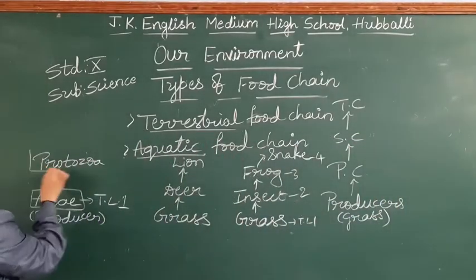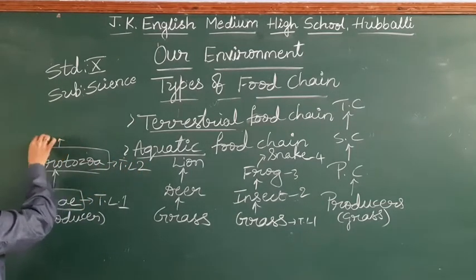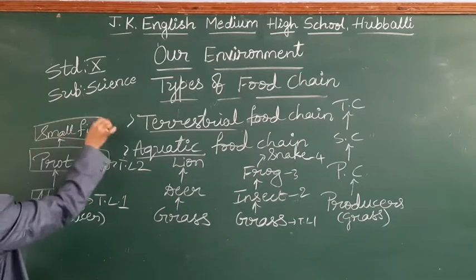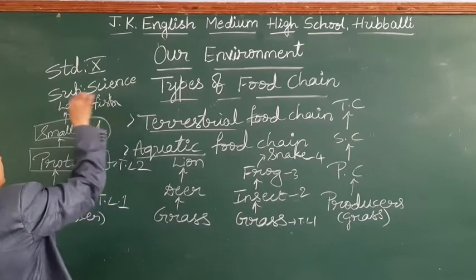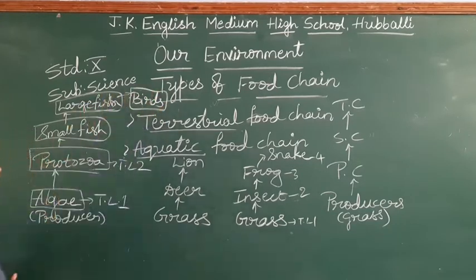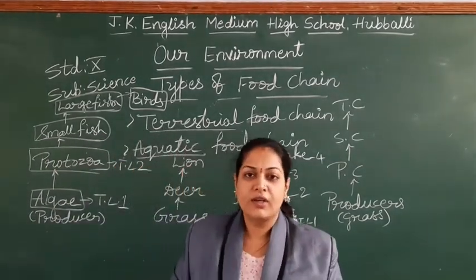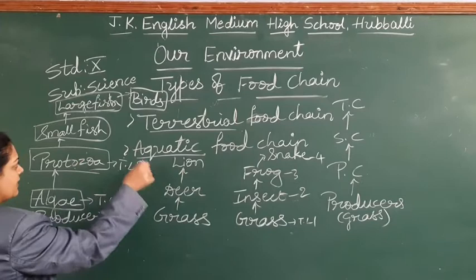In the aquatic ecosystem, protozoans are considered at trophic level 2.